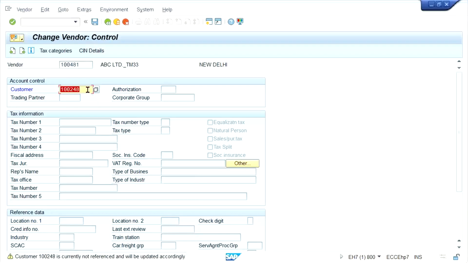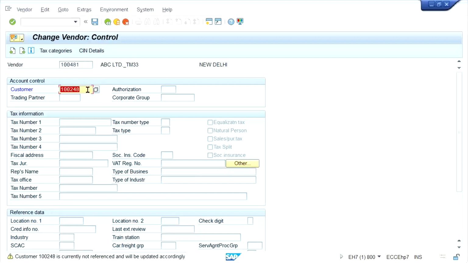What does it mean, guys? It is saying that we are assigning this customer number to this particular vendor. Then SAP came to know that this customer and vendor mean the same entity, right? So in background, automatically system has checked that here we are assigning the customer number in the vendor. What about in customer master?